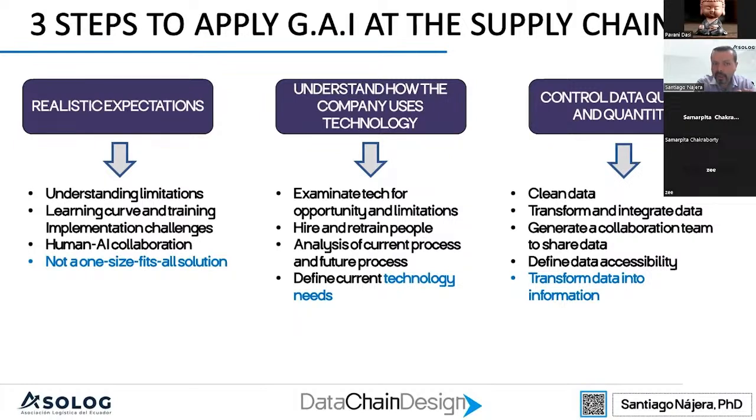One important thing about generative AI is that it's helping us reduce the difference between companies, because we always have those companies that have enough resources to get software and technology that will help them, and those companies that just cannot afford those technologies. With generative AI, we can level the field, so we can help companies and organizations that don't have access to expensive software to auto-generate their own solutions to tackle all the problems in the supply chain.